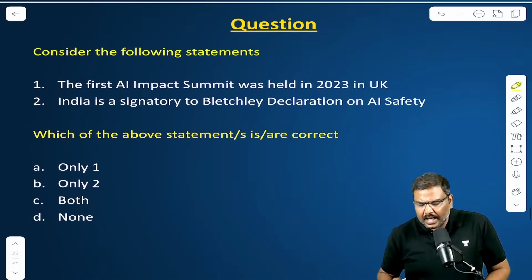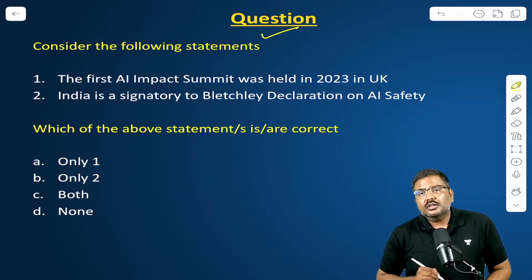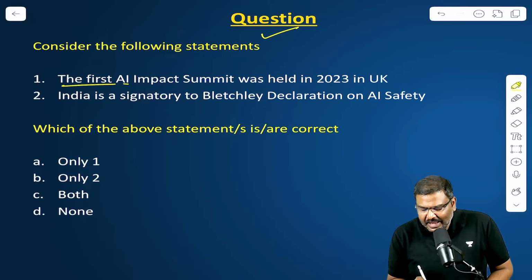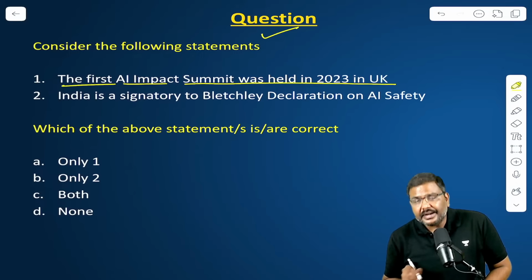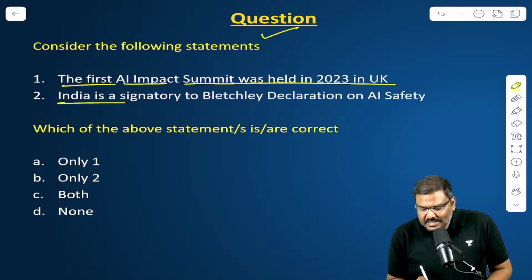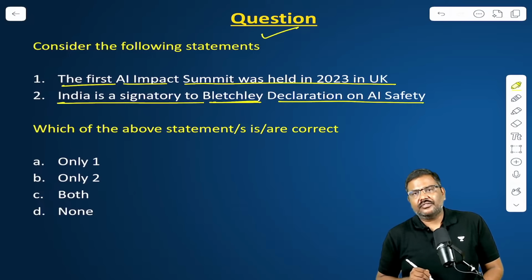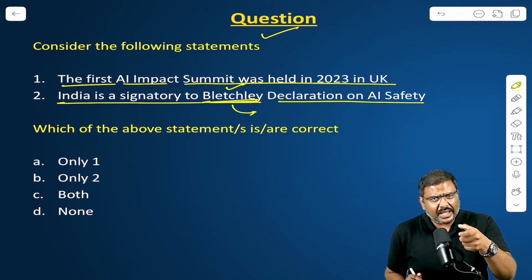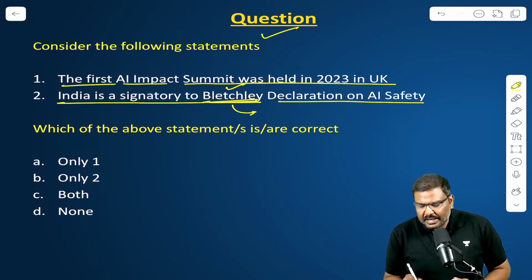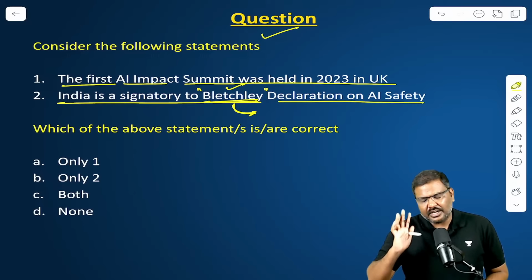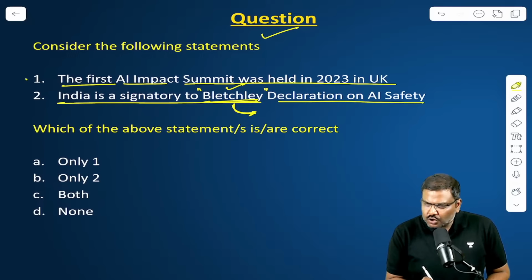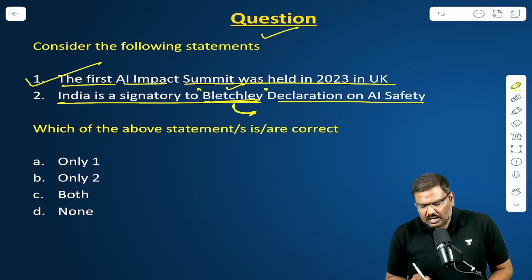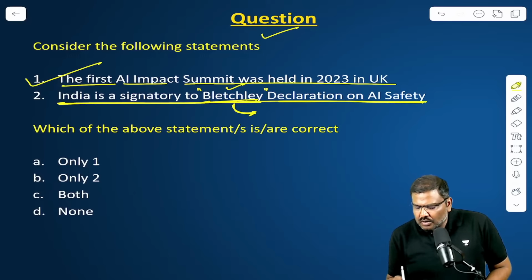Done. Now, please tell me what is the answer to this question. The first AI Impact Summit was held in 2023 in UK. India is a signatory to Bletchley Declaration on AI Safety. And those who are wondering, Bletchley is essentially the place in UK where the first summit, AI Impact Summit, was held back in the year 2023. At the first AI Summit, this should not be difficult. First statement is correct. India is a signatory to Bletchley Declaration on AI Safety.